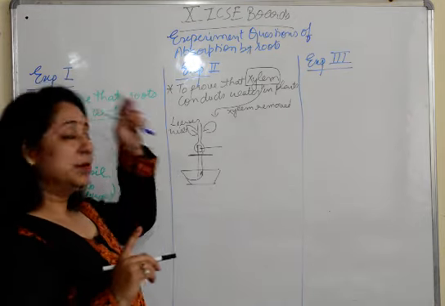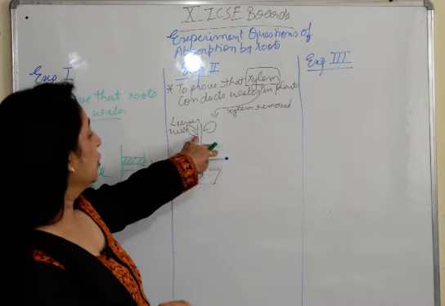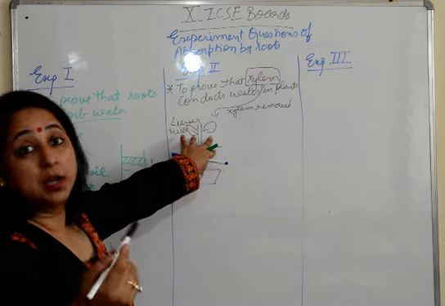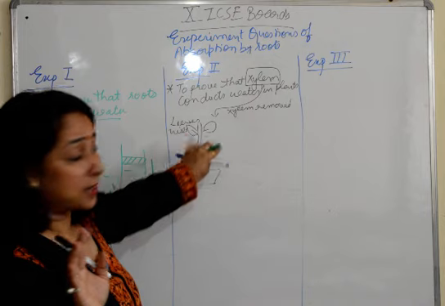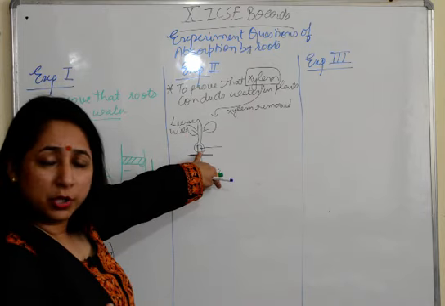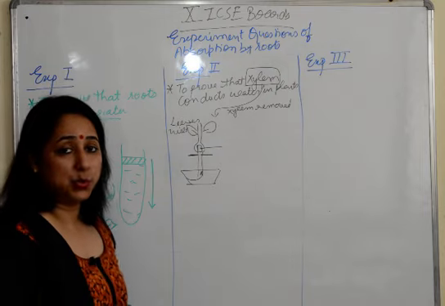Fine. So if xylem is removed, no conduction of water, no water goes up, and eventually you will see that the leaves will wilt. So this is the proof which is showing that xylem is conducting the water और water ऊपर नहीं जा रहा, because from here the xylem has been removed. कोई link ही नहीं है. So the water does not move up and the plant dies eventually.